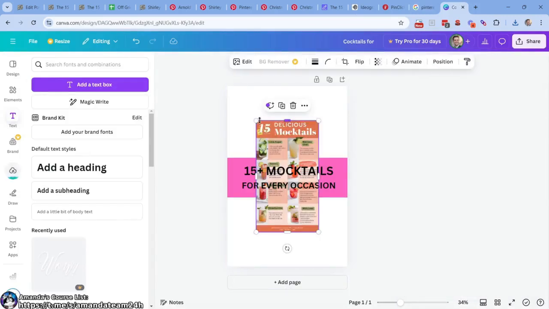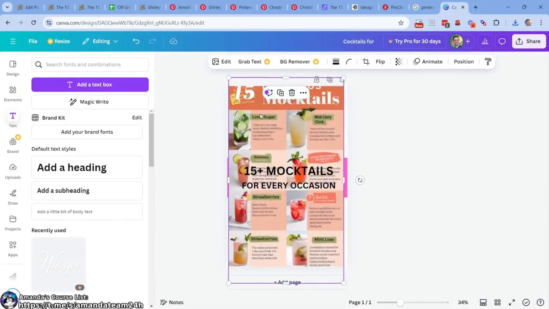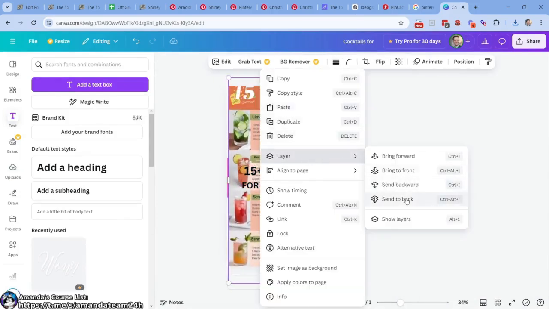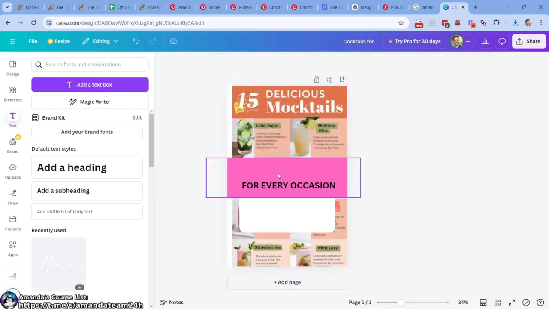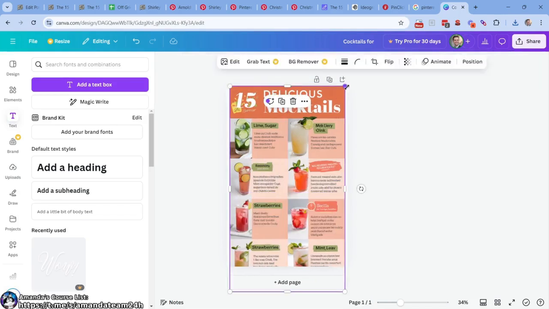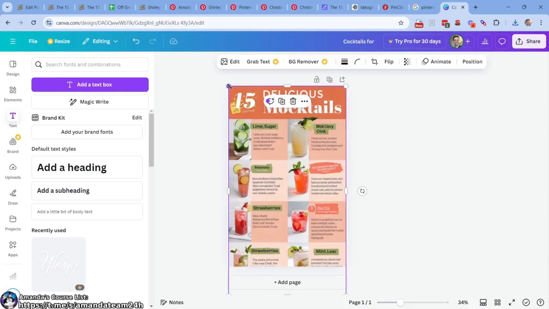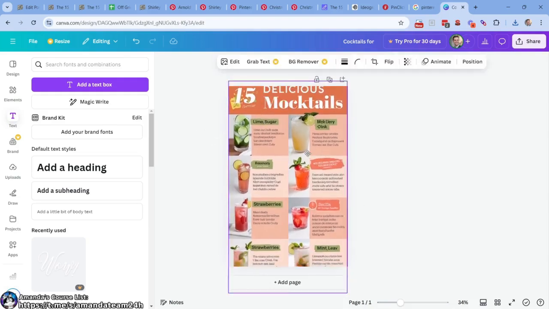We're going to paste this here. We're going to come here. We're going to right click. We're going to layer. We're going to send to back. So that sends the image that we just had to the back. We're going to delete, delete, delete, delete. Now, ask yourselves, what is the point of this pin? Well, it shows people visually that we got a lot of information here.